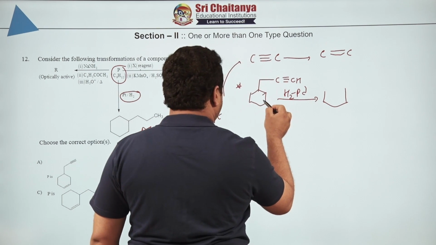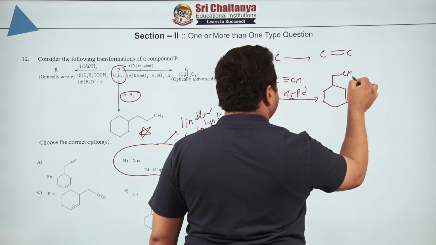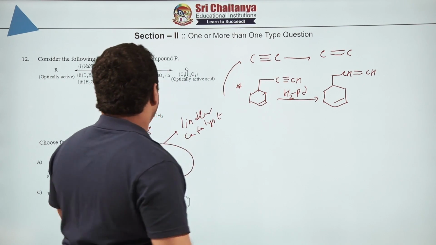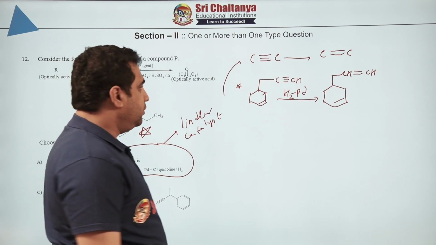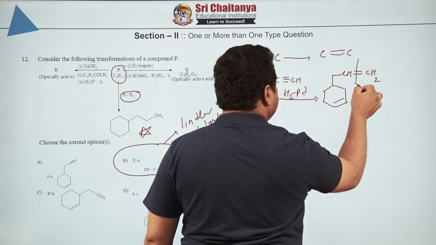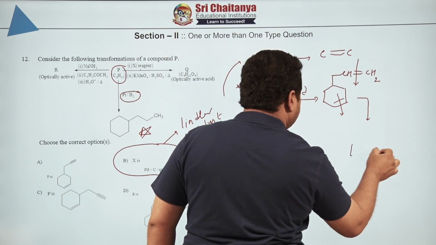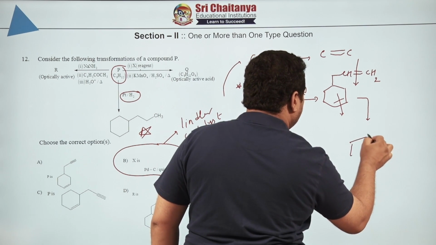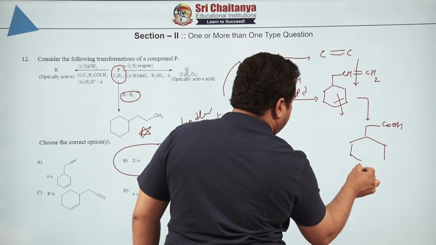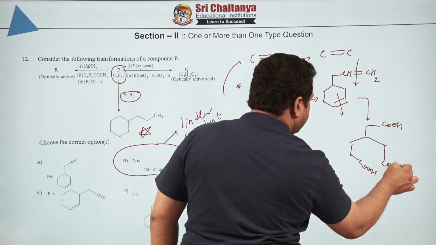Yeah, the double bond is there, sorry, I missed it. Then what happened? This will become CH double bond CH, and this double bond is over here. What is the next step? Oxidizing with KMnO4. Whenever you oxidize with KMnO4, the double bonds get cut. When the double bonds get cut, this will become COOH, and this will become COOH, and this also becomes COOH, a carboxylic acid.